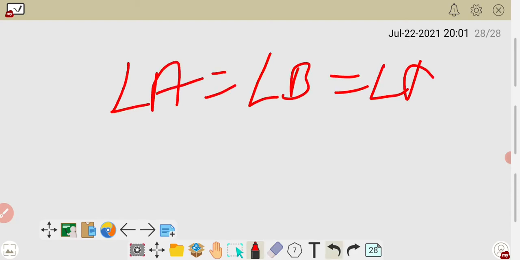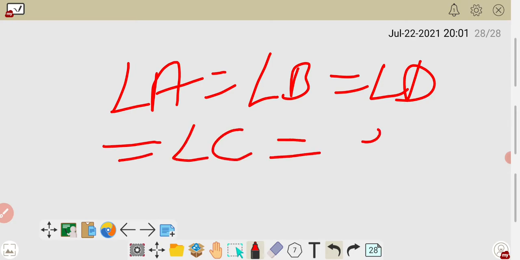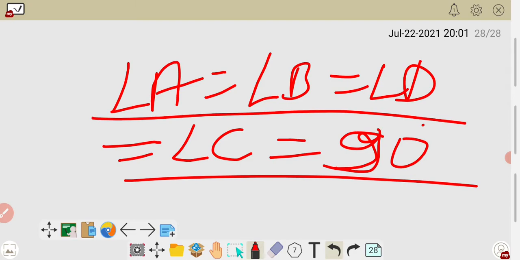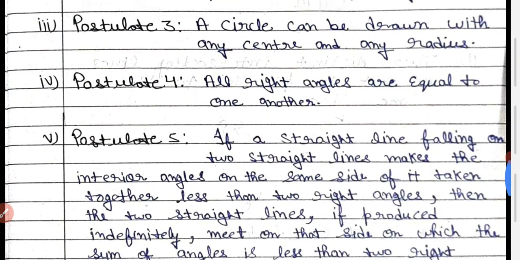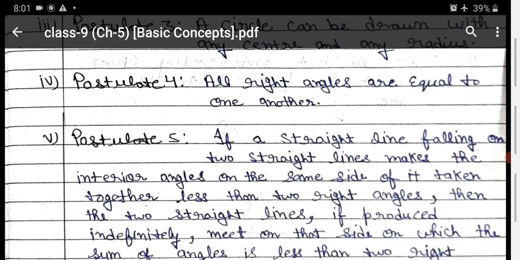Right angle means they all are equal to 90, so they all are equal to 90 degrees. This is the fourth postulate. What is the fourth postulate? All right angles are equal to one another. These four postulates are very easy. Now come to the fifth one.